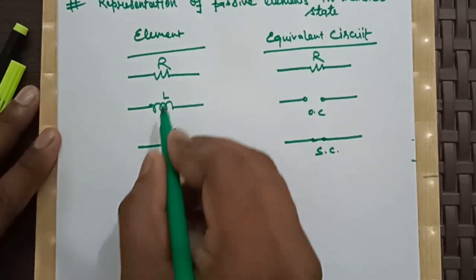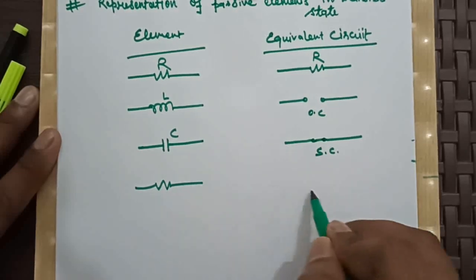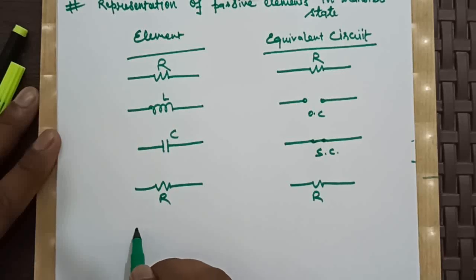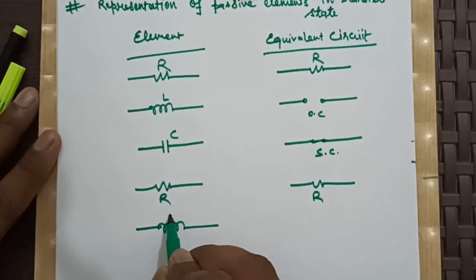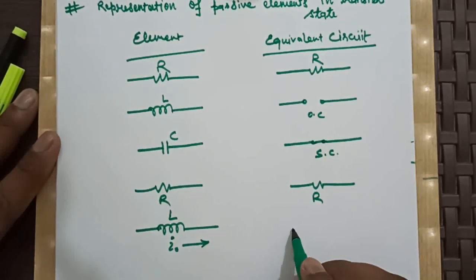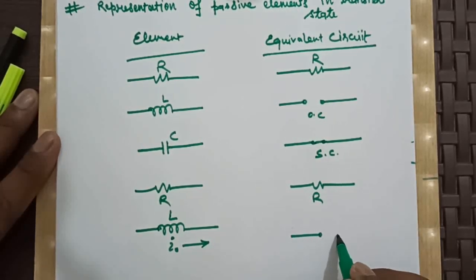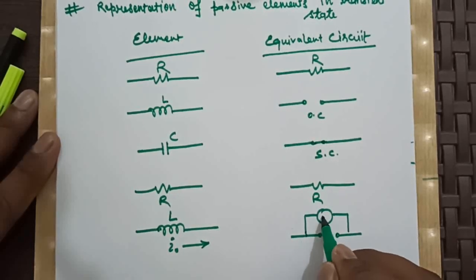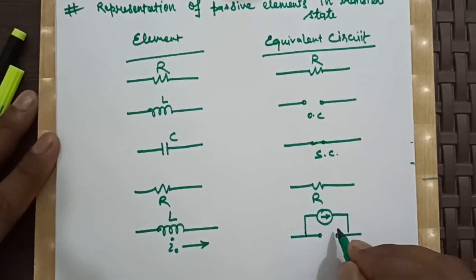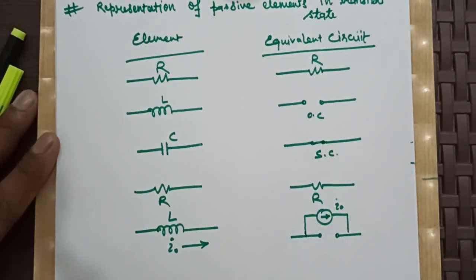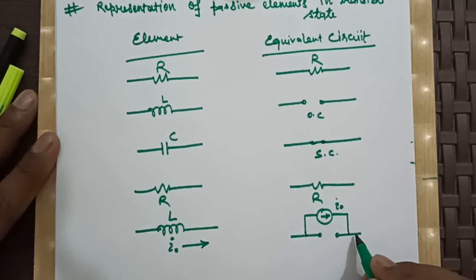The resistance will act the same, with no change, but in case of inductor L, if it has a current of I0, then it will be represented like this, with the current of I0.